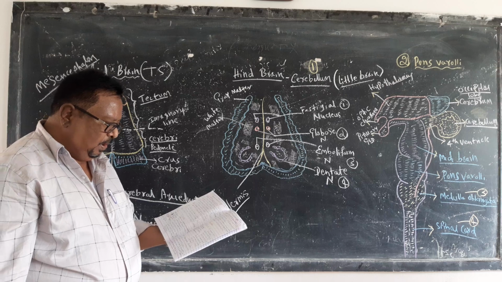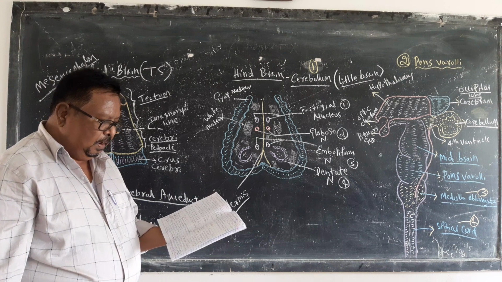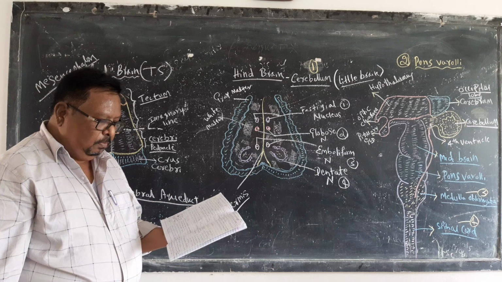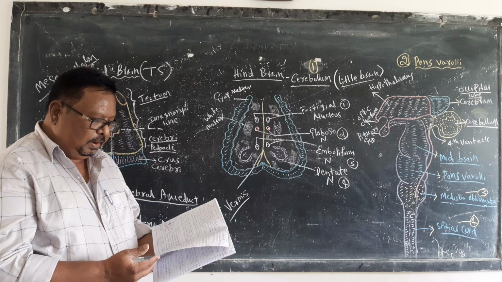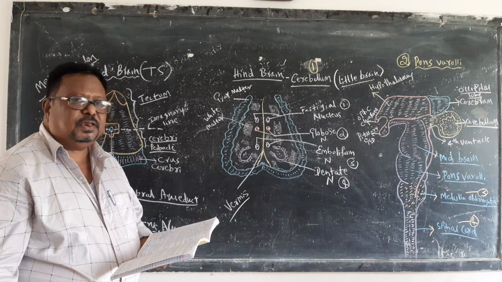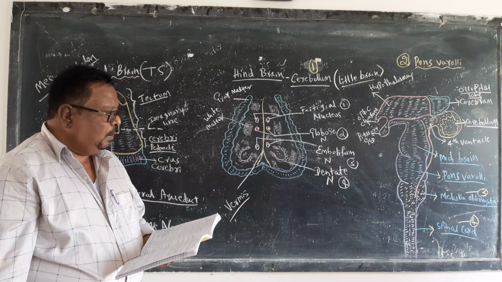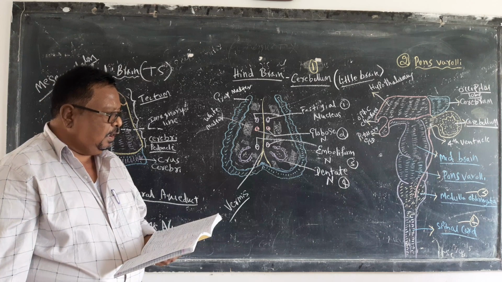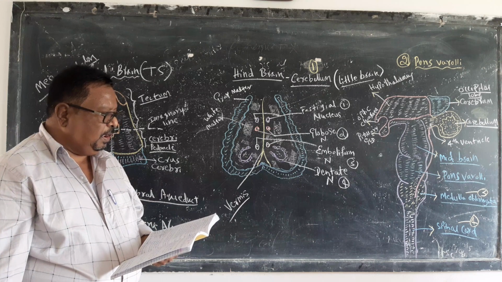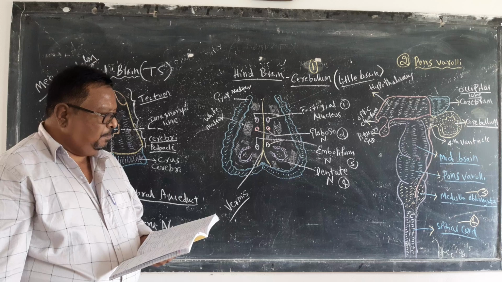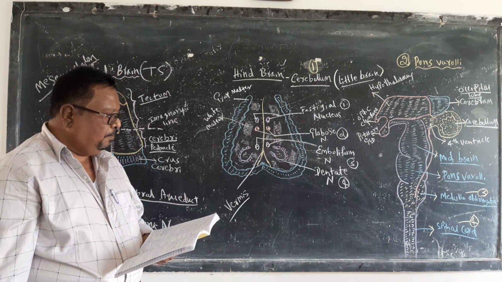They are: the first one is fastigial, second is globose, third is emboliform, and the fourth is dentate. So four types of nuclei are present, which are the functional areas of the nervous system. The cerebellum is connected on either side to the pons and brainstem by bundles of fibers called cerebellar peduncles.